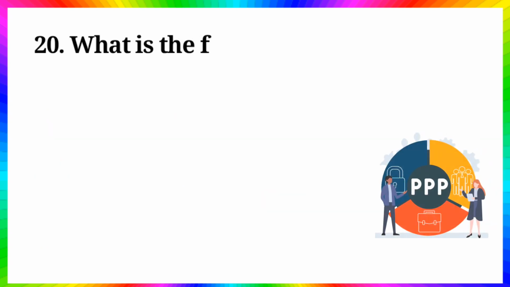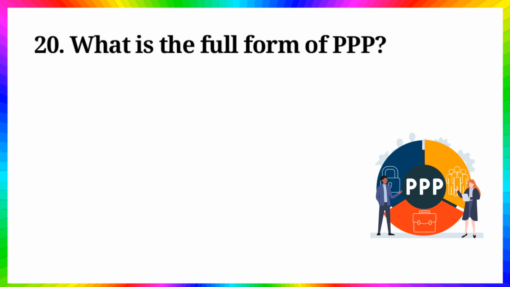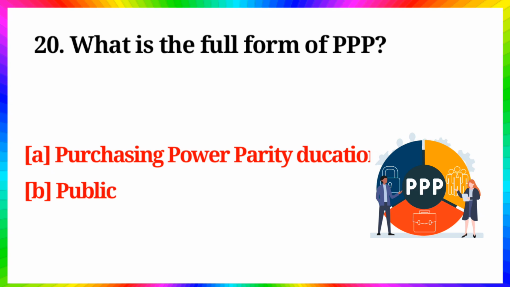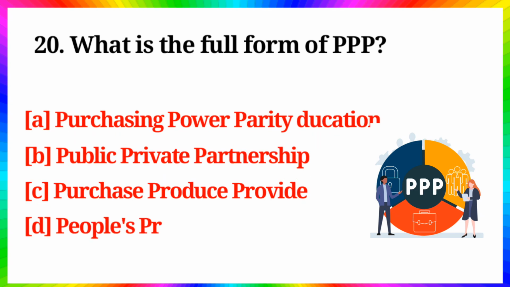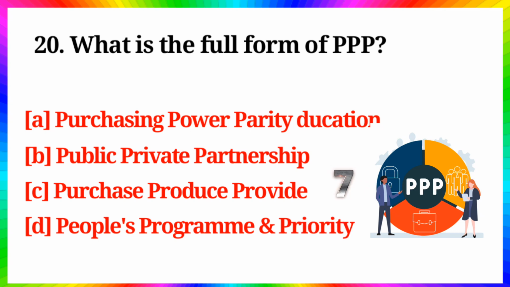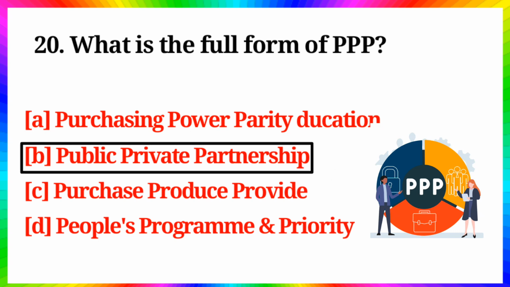Question number 20. What is the full form of PPP? Option A, Purchasing Power Parity Education, B, Public-Private Partnership, C, Purchase Produce Provide, D, People's Program and Priority. Answer is option B, Public-Private Partnership.